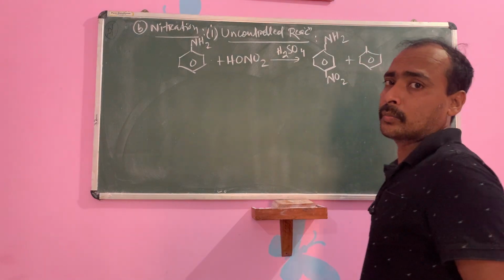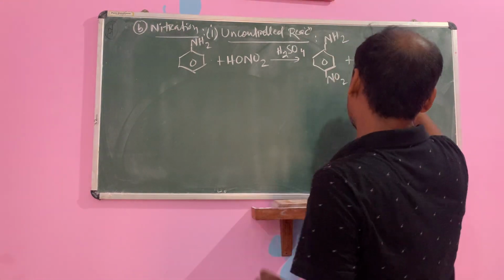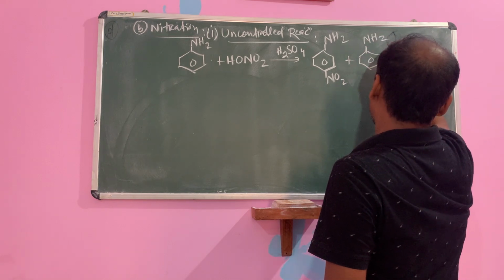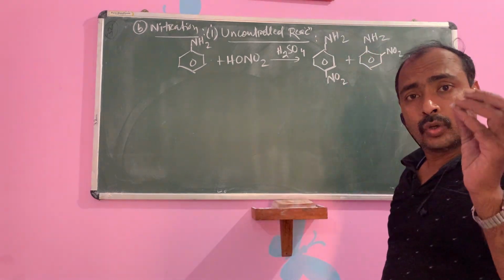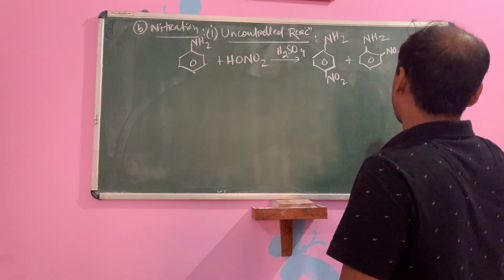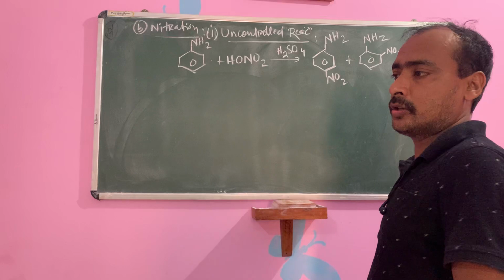Not one product will form. A mixture of products forms, also known as an uncontrolled reaction. NH2 ortho derivative. This one is important. Along with ortho and para derivatives, meta derivatives also form. This is a 100% chance question this year.